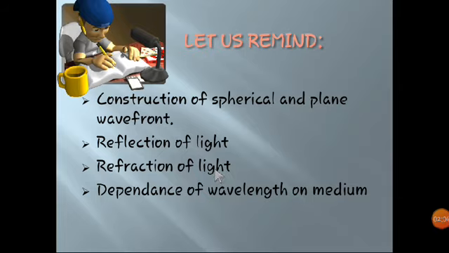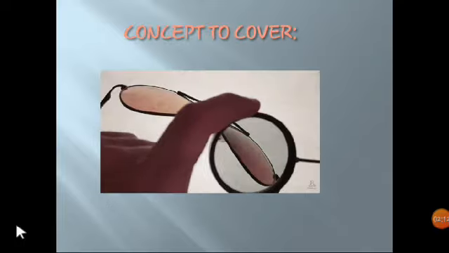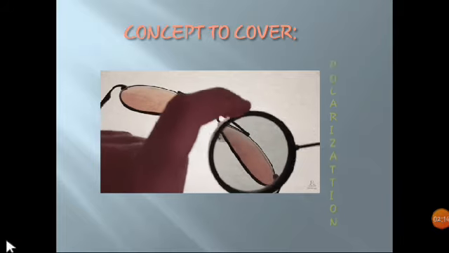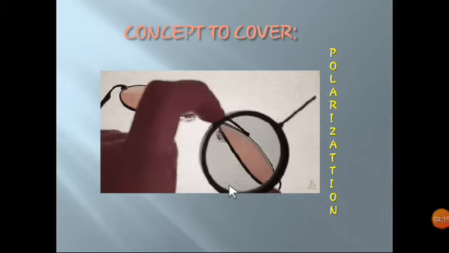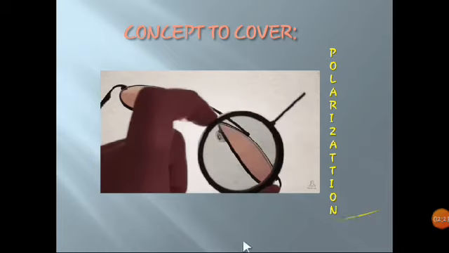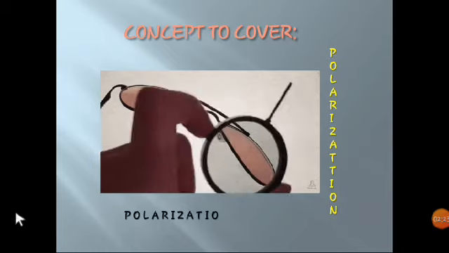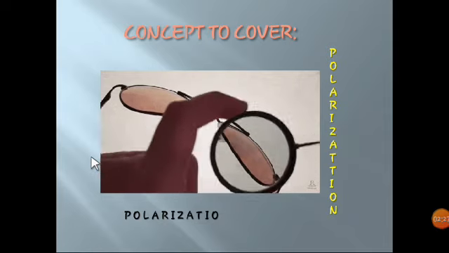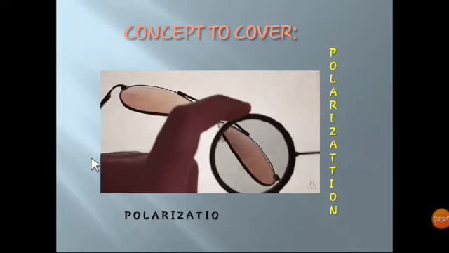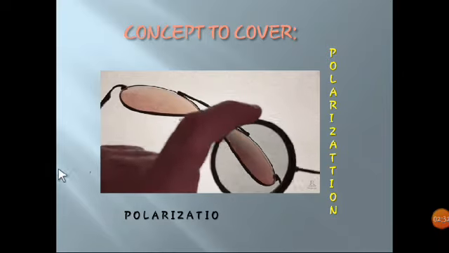Now let us move towards part 3, in which we are going to cover a very interesting phenomenon of waves, which is polarization. So here you can see what happens with polarizers. Sometimes when you change the angle, it gets darker, and when you change the angle again, it gets brighter.